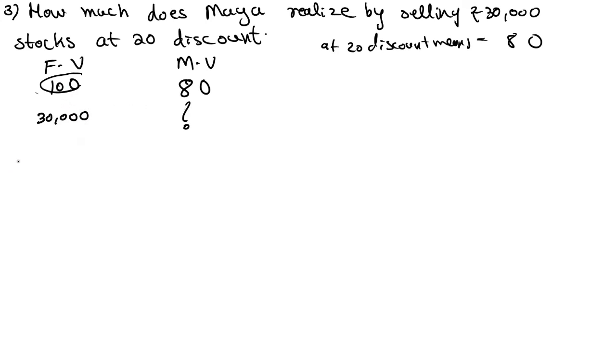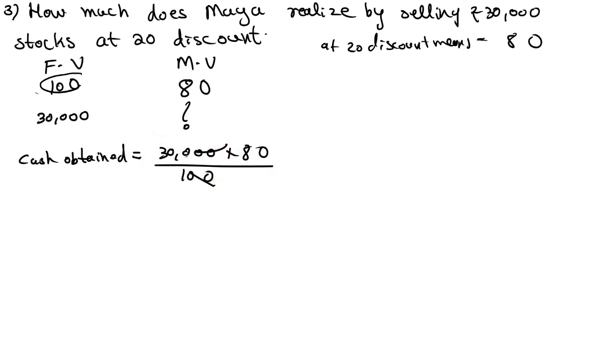So cash obtained is equal to, cross multiply, 30,000 into 80 divided by 100. 00 gets cancelled, 300 into 80. If you simplify, you will get rupees 24,000.